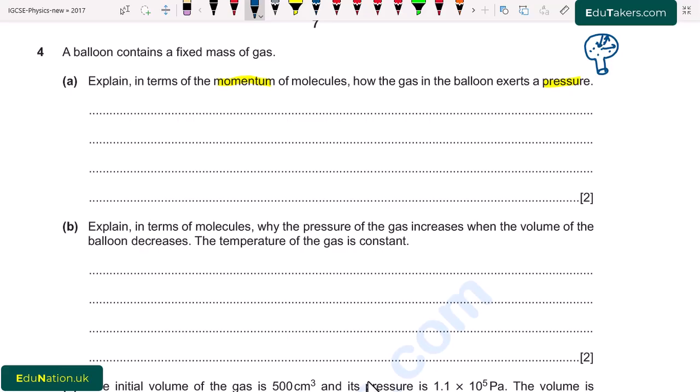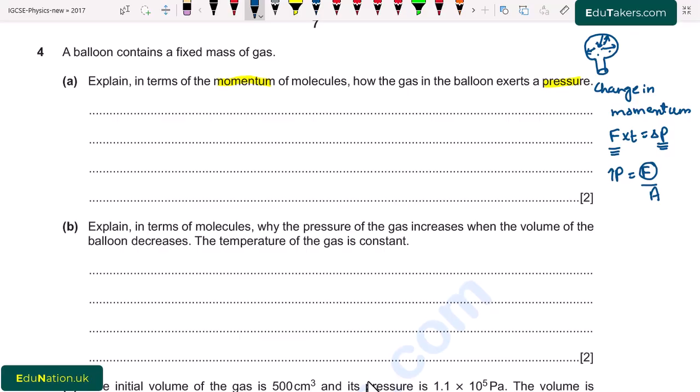So there will be the change in momentum. I write here change in momentum. And when these molecules collide with the wall of this balloon, they exert a force. Or we can simply say that the change in momentum causes the force because F times t is equal to delta P. When there is change in momentum, there is also the force. And we know that pressure is equal to force over area. When there is a force, the pressure is also exerted.